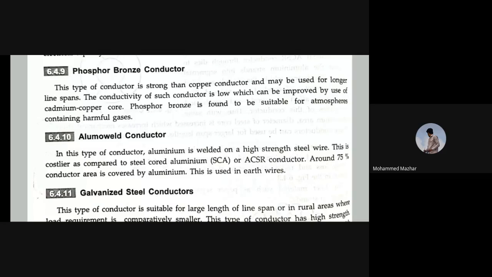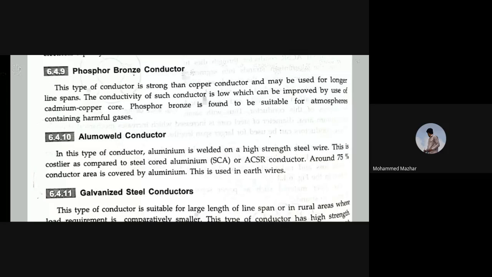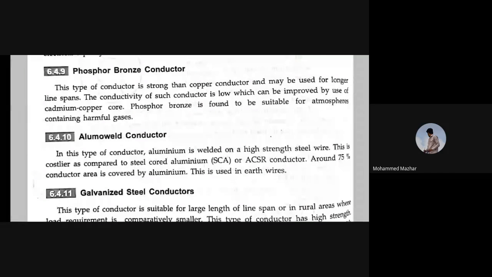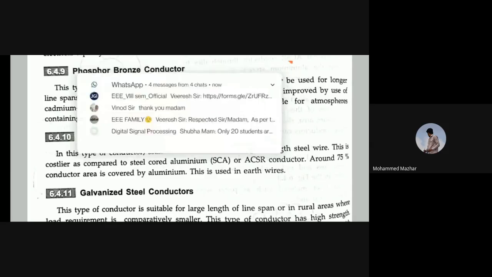So the core is made up of cadmium copper. Phosphor bronze is found to be suitable for atmospheres containing harmful gases. This phosphor bronze conductor is not affected by the harmful gases. That is why they are used.